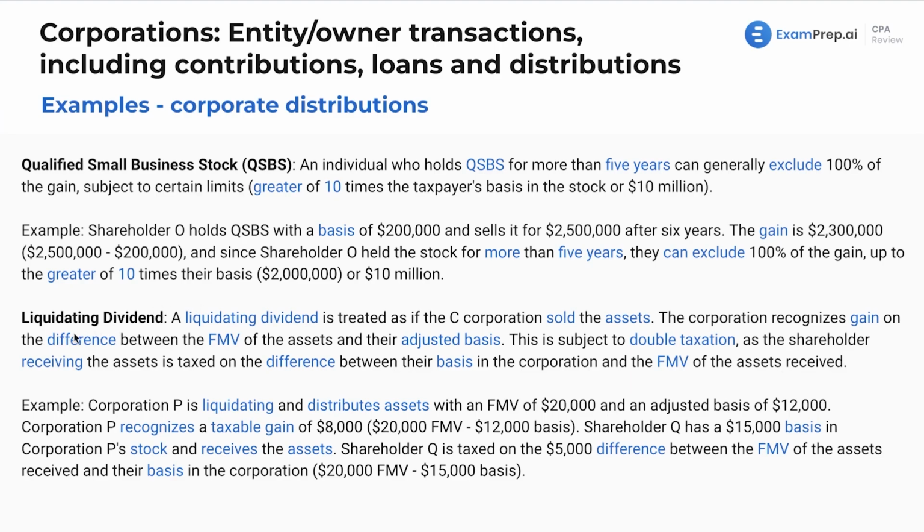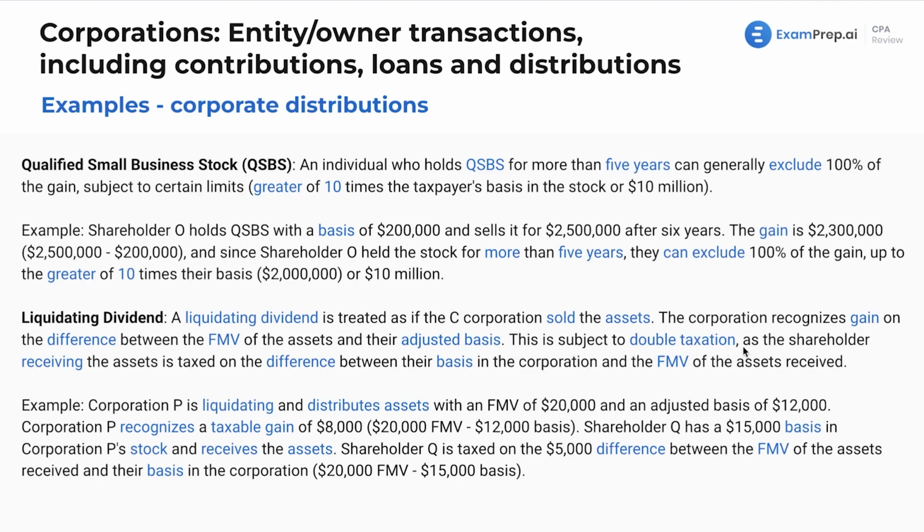And next up, a liquidating dividend is going to be treated as if the corporation sold the assets. The corporation recognizes a gain on the difference between the fair market value of the assets and their adjusted basis, whereas you may see a simulation. We know that partnerships are not going to recognize any gains or losses on the sale of or the distribution of their assets to their partners. Important difference if you saw comparisons of entities in a simulation.